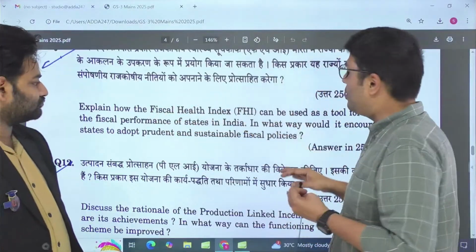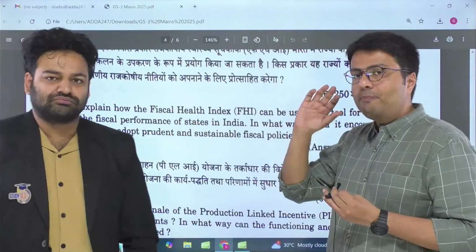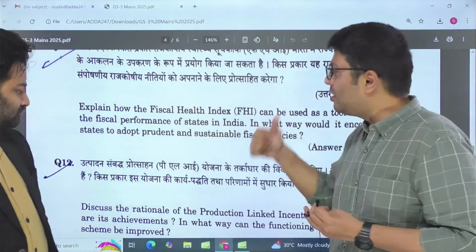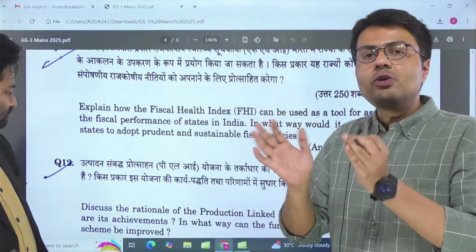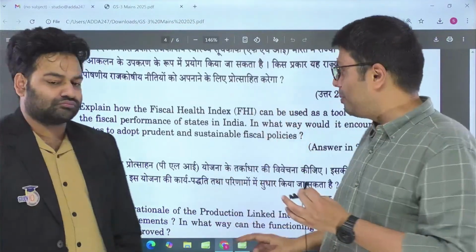But the second part of this question is an analytical part. You'll have to put this in context: how the fiscal performance of the states is something we also need to take care of in order to ensure the macroeconomic health of the Indian economy.